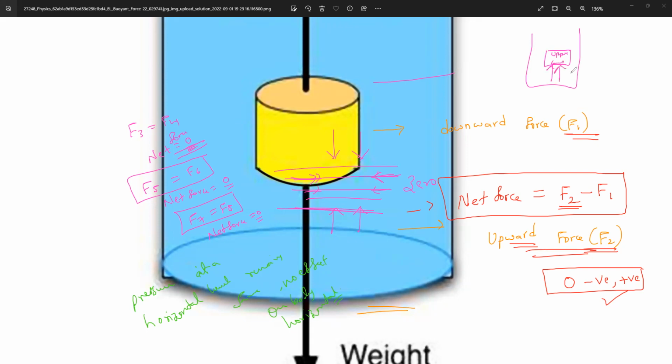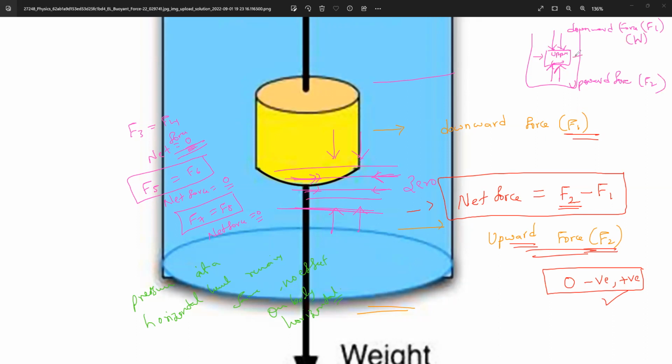So on the upper phase you can put upthrust, upward force F2, and downward you can put downward force. What is that? Downward force only we used to call something. Anybody? What is that? Weight, guys. Weight of the object.